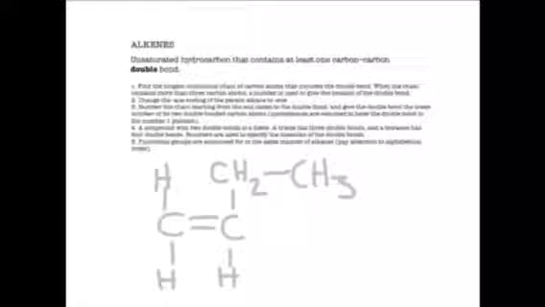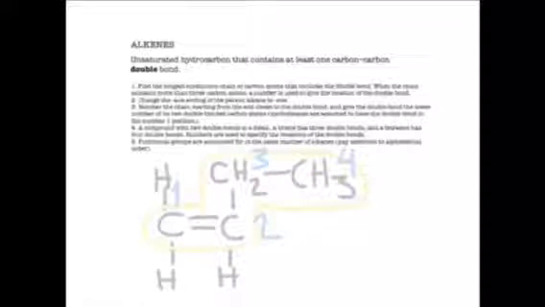Well, first we have to find the longest continuous chain of carbon atoms that includes the double bond. Here, our longest chain will be this one because it has 4 carbon atoms. We don't have any other chain with more carbon atoms. Then we have to number them from the left side, giving the double bond the lowest number designation. The parent alkane name is butane. We start to name it, and this is the 1, the 2, the 3, and the 4.